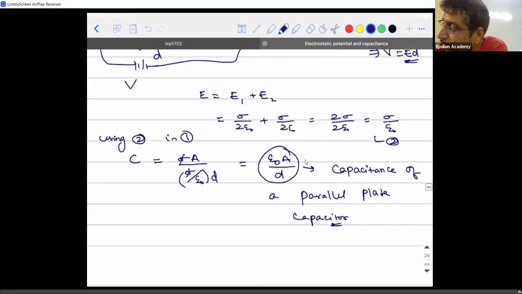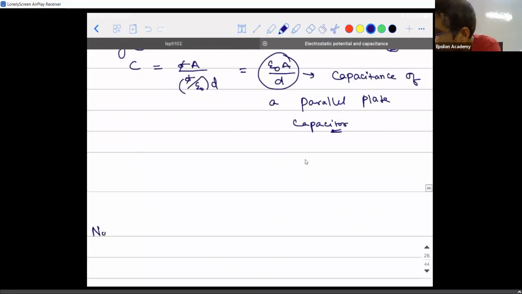Here an important note to be noted is capacitance does not depend on charge or potential difference. This we know. So charge and potential difference are electrical parameters, right? But capacitance depends on something. What is it?